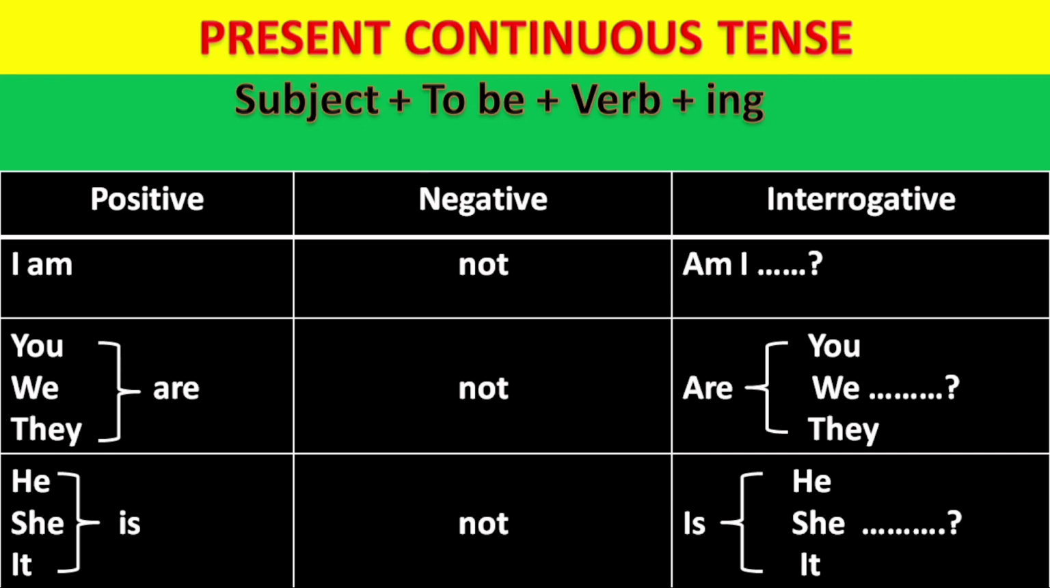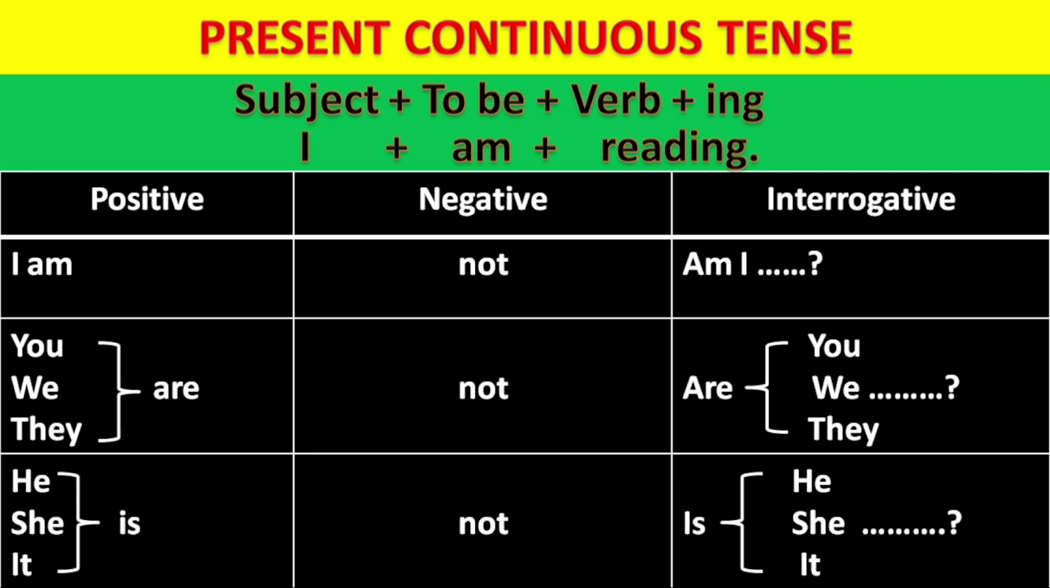Here: subject plus to be form plus verb plus ing. So let us see the sentence. I am reading. Here I is the subject, am is the form of to be verb, then read is the verb and we are adding ing. So the sentence becomes I am reading. In the same way, you see I have made 3 columns: positive, negative and interrogative.